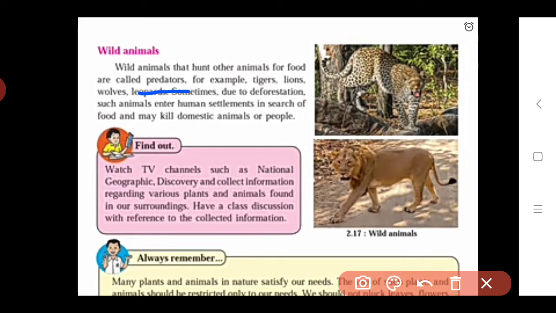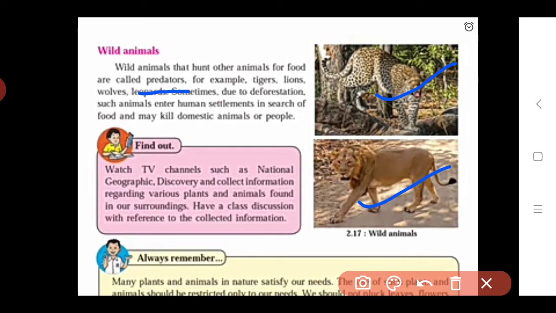If we see the example, or if we see this picture, tiger, sorry, this is a leopard, that is a lion. These animals hunt other animals like herbivorous animals like deer and rabbit. So such animals get hunted by wild animals like lion, leopard and tigers. So such animals which hunt other animals are called predators.